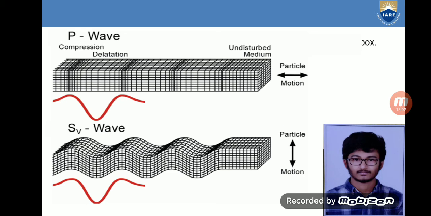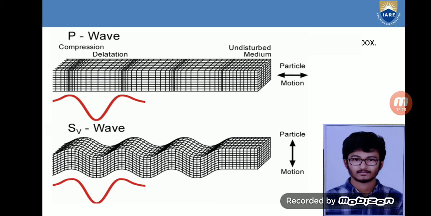P waves travel through the undisturbed medium. P waves are the boosters. Initially, we say these are the boosters. If the energy is coming, the compressions and rarefactions occurring will boost the energy wave and it moves further. The motion of the P wave will make it move further with a high velocity or high acceleration.